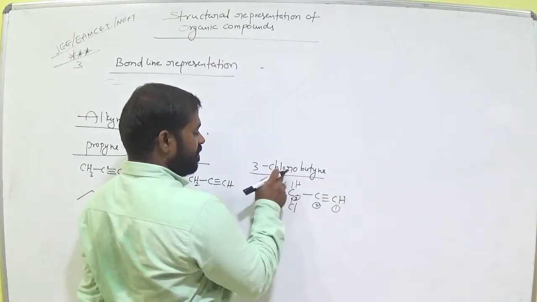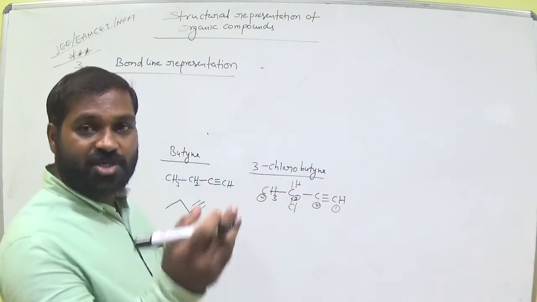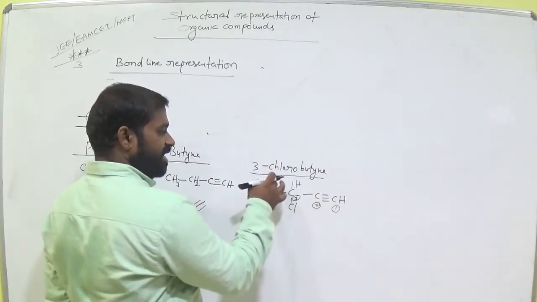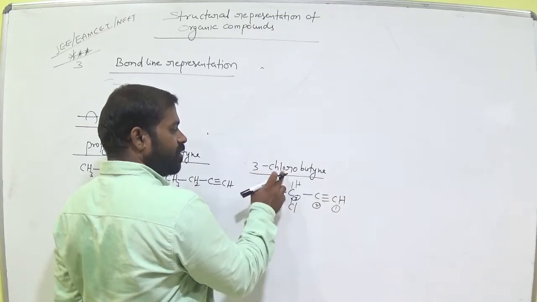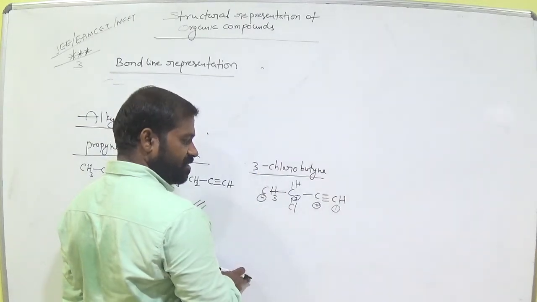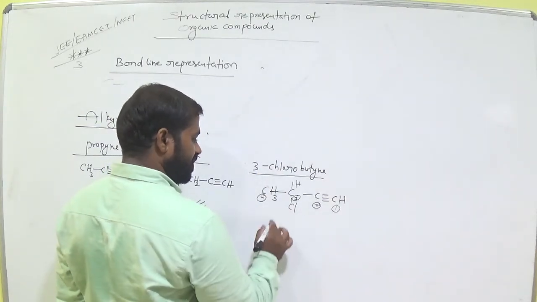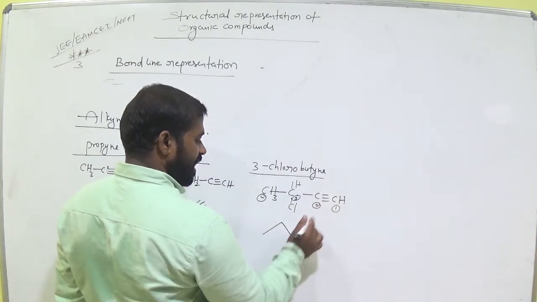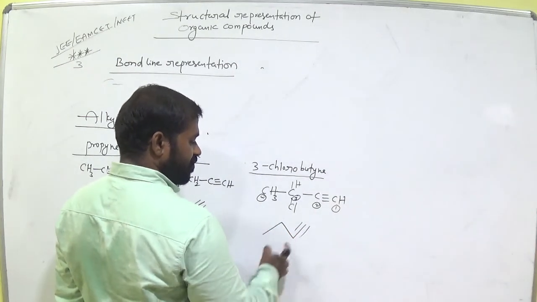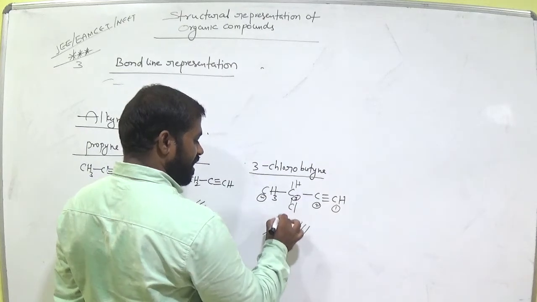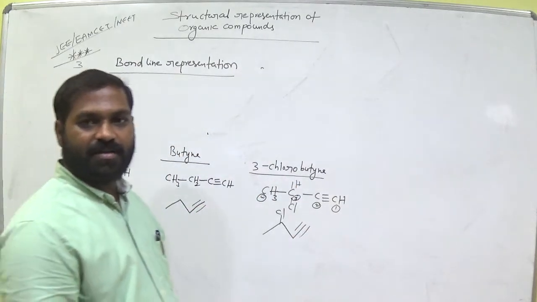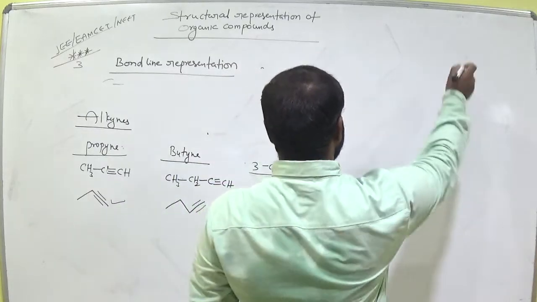Okay? In the IUPAC names topic, we explain this clearly. Just listen. 3-chlorobutyne means in the third carbon chlorine is there in butyne. This is the 3-chloro representation, right? How many carbons? 1, 2, 3, 4. So here we have a triple bond, am I right? Third carbon we have chlorine. This is the representation. Clear? Everyone? Next, see.